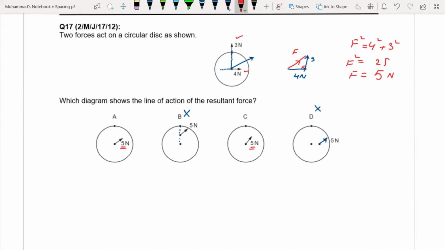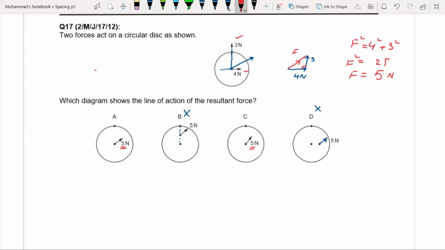So now how to decide whether it is C or A? We will decide on the basis of the direction of the resultant force. You know that these two forces are of unequal magnitude, so the resultant will not be at 45 degrees.